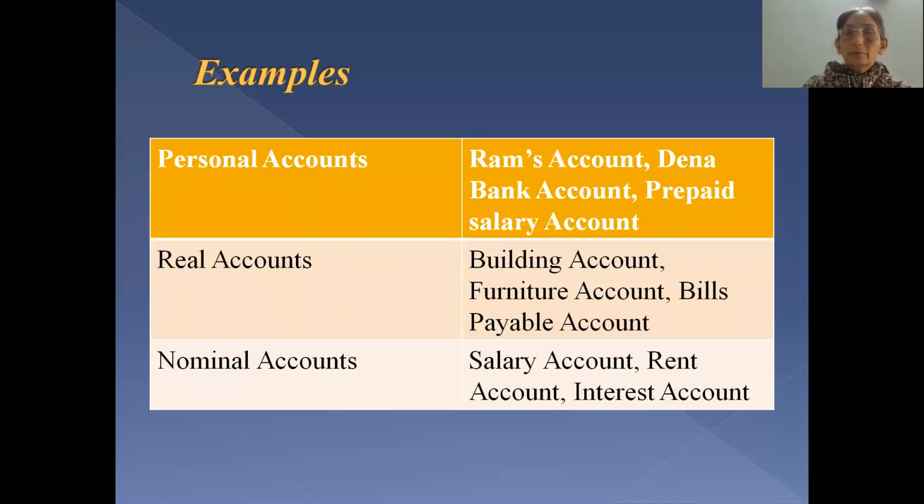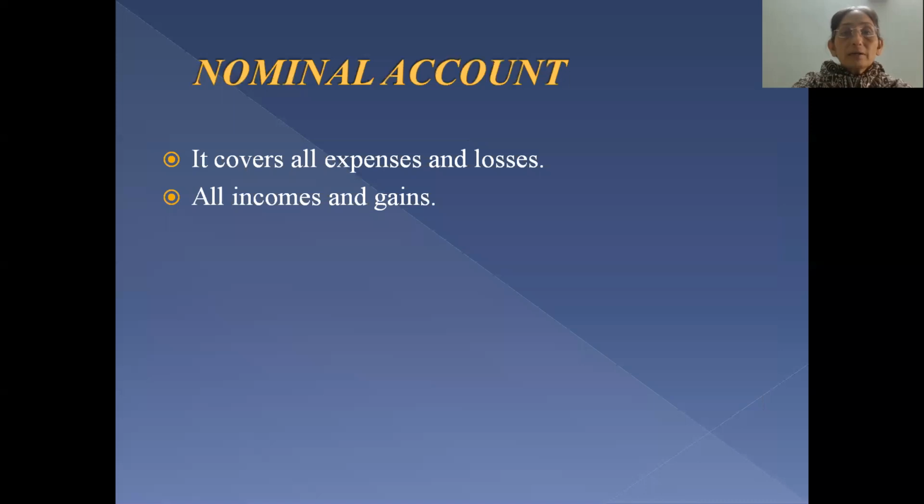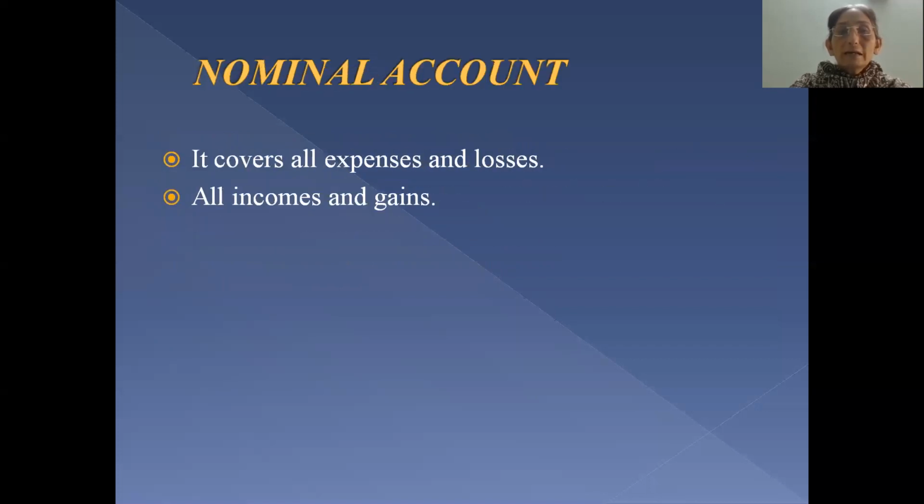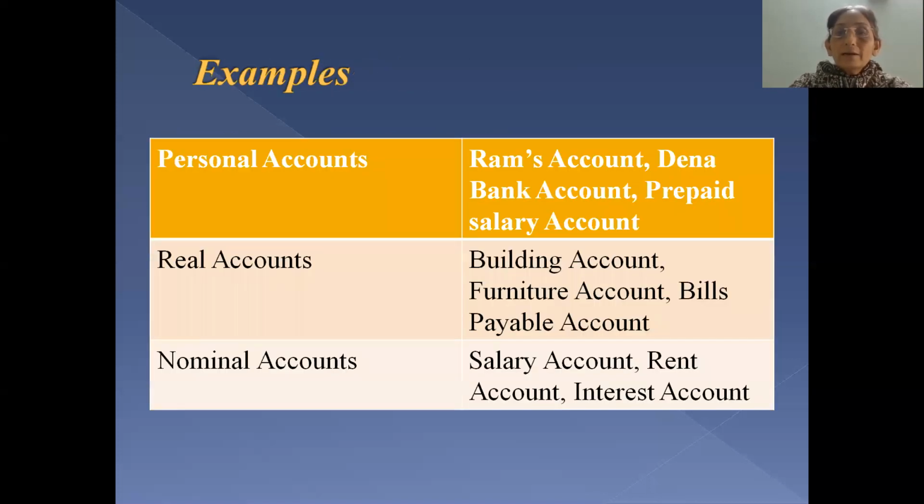So the example is Dena Bank account. And the third type of personal accounts are representative personal account. Now representative personal account is prepared by adding some of the names such as prepaid, paid in advance, received in advance, payable, receivable to the nominal accounts, that is salary, rent, etc. So here I have prepared it as prepaid salary account.